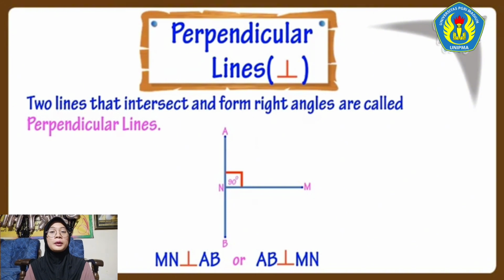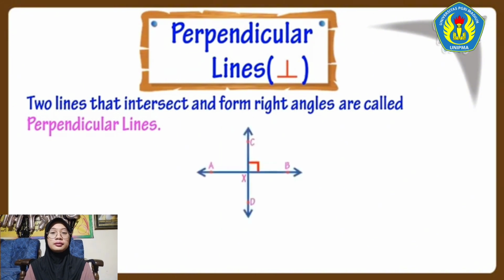Let's see more perpendicular lines. Here, line CX is perpendicular to line AB. Here, line BX is perpendicular to line CD. Here, line DX is perpendicular to line BA. Here, line EX is perpendicular to line CD.